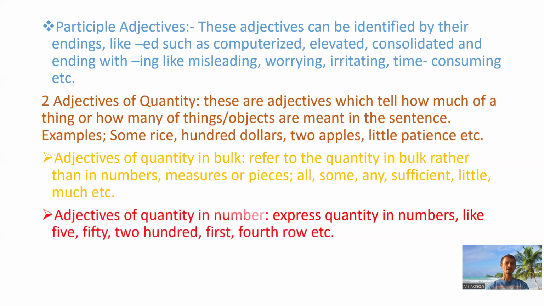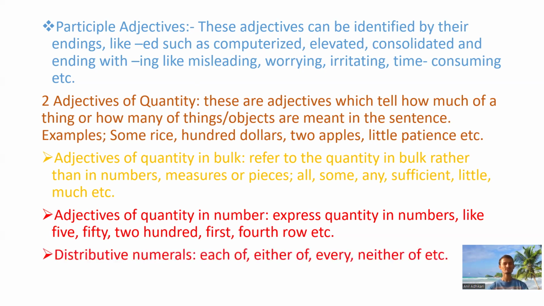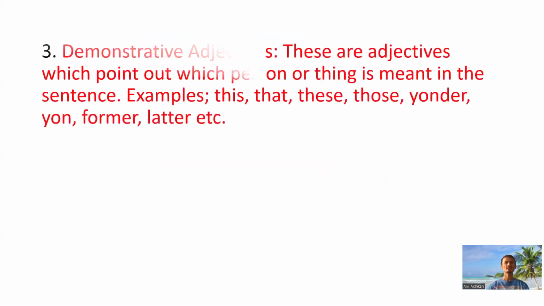Similarly, adjectives of quantity in number. This type of adjective expresses quantity in numbers like 5, 50, 2, 100, first, fourth, etc. Similarly, distributive numerals: each of, either of, every, neither of, etc. And demonstrative adjectives.